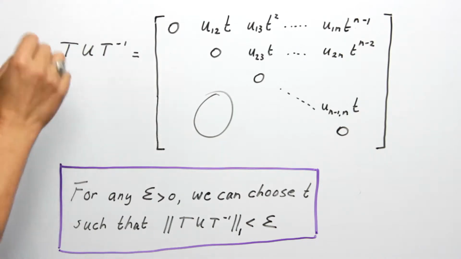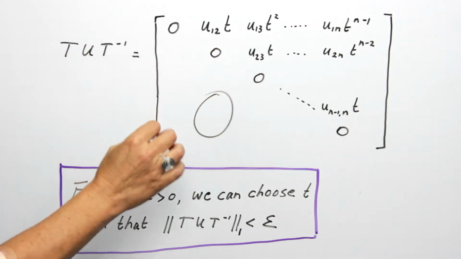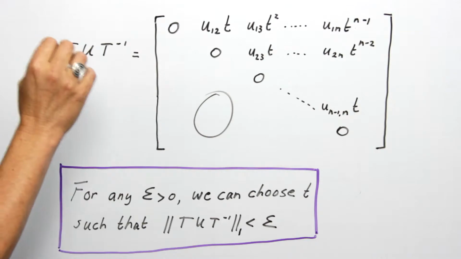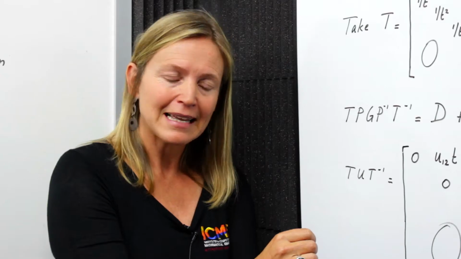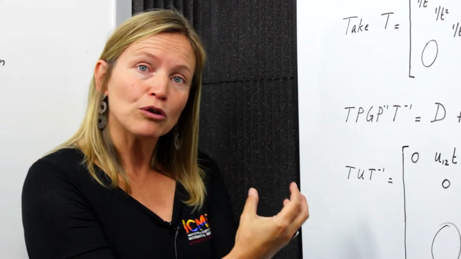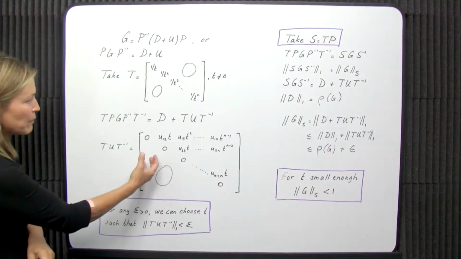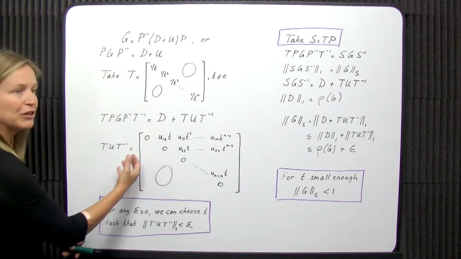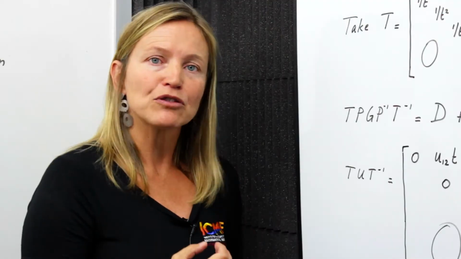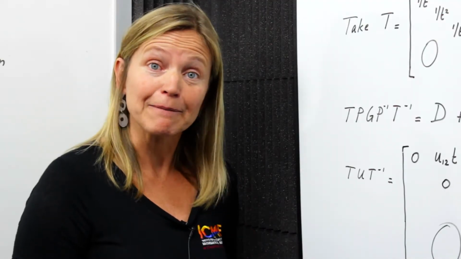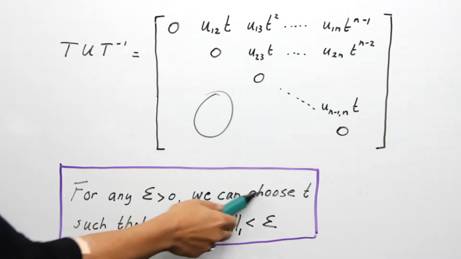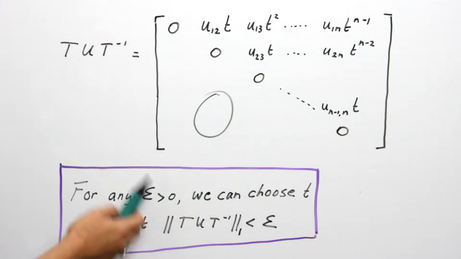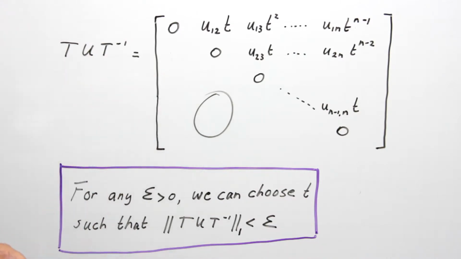It means that we can drive all these elements down to very small numbers, in fact as small as we like, just by choosing a small enough t. Now what this means in terms of norms, is that if we want to get a one norm of this matrix that is really tiny, all we have to do is choose the appropriate t. In other words, for any epsilon bigger than 0, we can choose a t such that the one norm of this matrix here is smaller than epsilon.